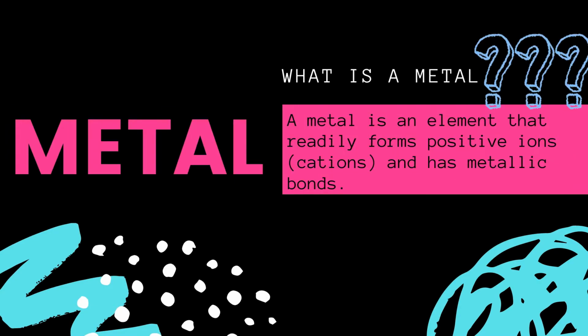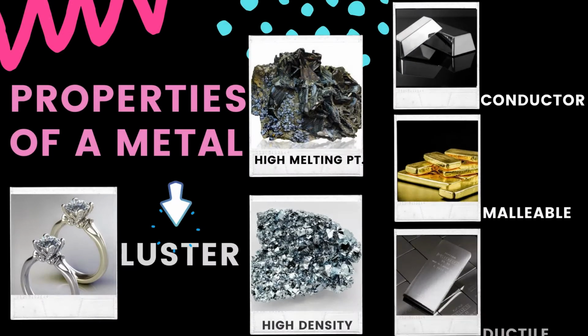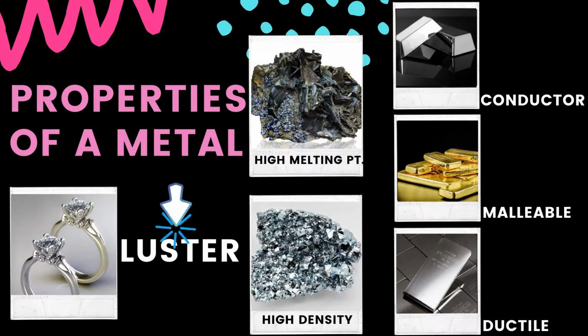First is metal. A metal is an element that readily forms positive ions and has metallic bonds. This is the most abundant type of element found on Earth. Here are the properties of a metal. Number 1. Luster. Luster refers to how shiny an object is. And since this is a property of metals, we can say that all metals are lustrous.